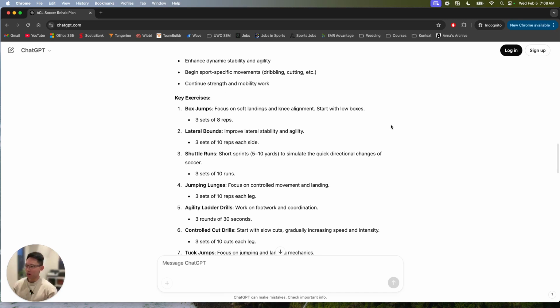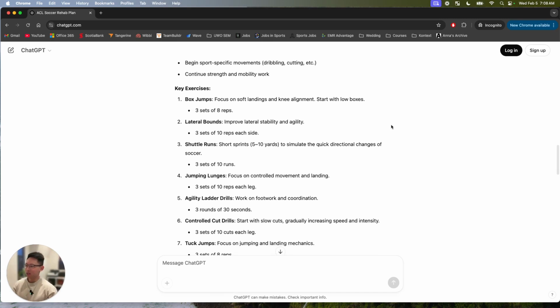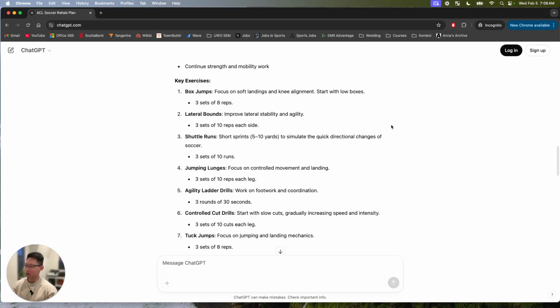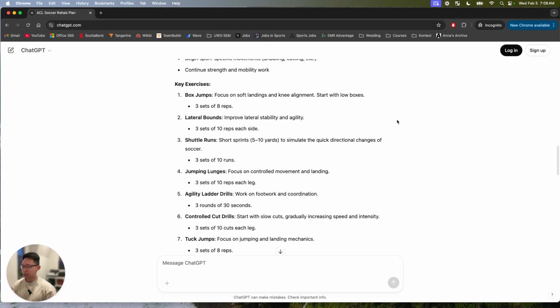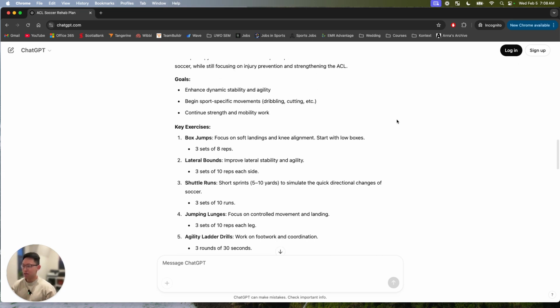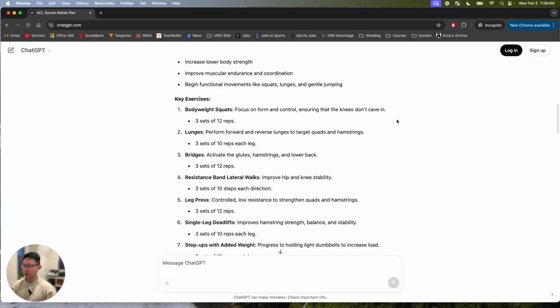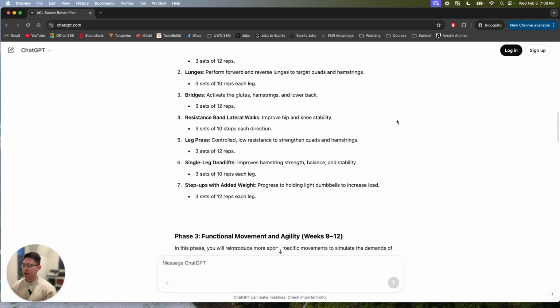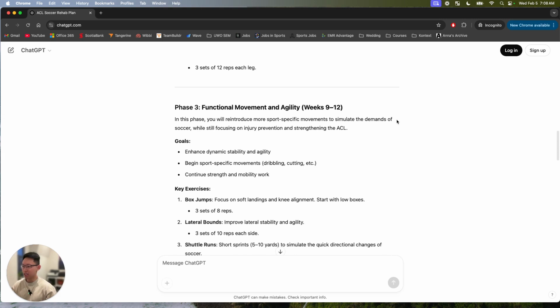You guys know how I feel about box jumps for plyometrics. I've made a video on this previously, but let's keep going anyway. Lateral bounds, shuttle runs. Okay, so these are things that kind of mimic soccer-like movements, right? So that's at least a little bit better, but I just don't see a good progression from body weight squats in the previous phase to now doing cutting and jumping right away.